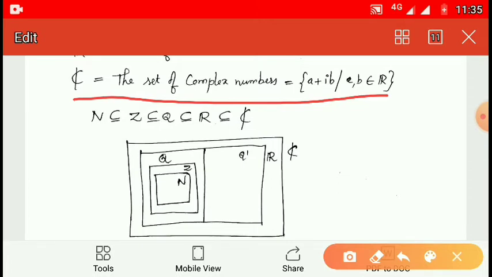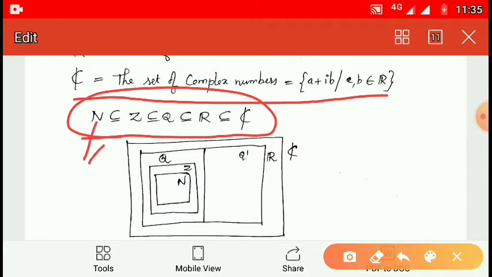So, this is the relation between the different sets of numbers. N is a subset of Z, Z is a subset of Q, Q is a subset of R, and R is a subset of C. From this we can easily see that every natural number is an integer, and every integer is a rational number. Every integer can be expressed in the form of p by q, therefore every integer is a rational number. Every rational number is a real number, and every real number is a complex number.